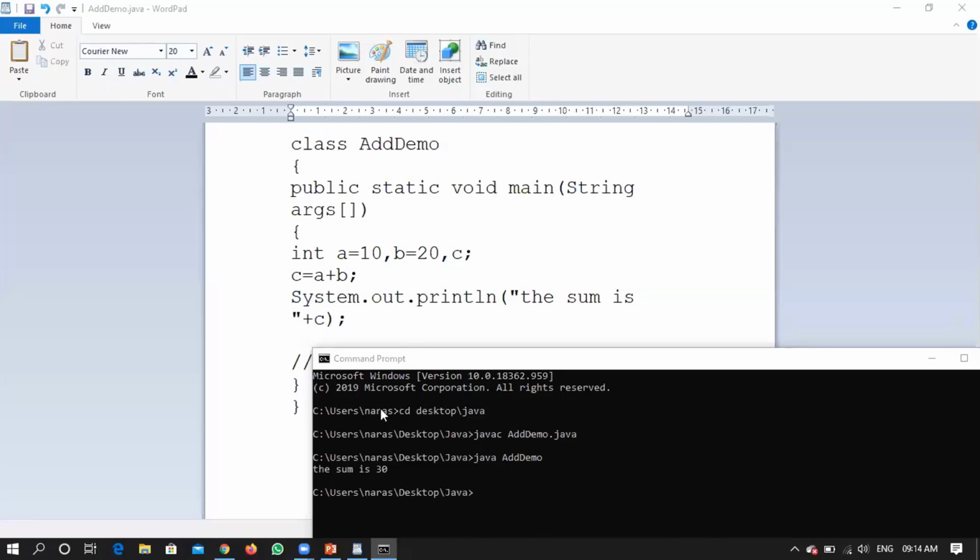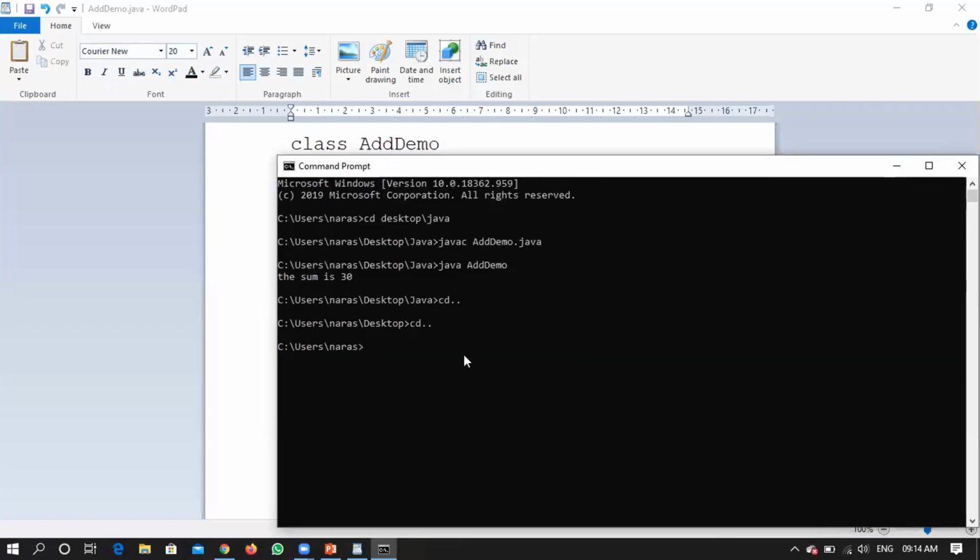On this particular folder, you will be having a folder called Desktop. So from Desktop, you go to Java. You can write this statement in 2 steps also. If you want to come back, then you need to write cd dot dot. It will take you one folder back. Cd dot dot, one more folder back. Right? Initially, this will be the place where my command prompt will be prompting for me. So I want to navigate to Desktop.